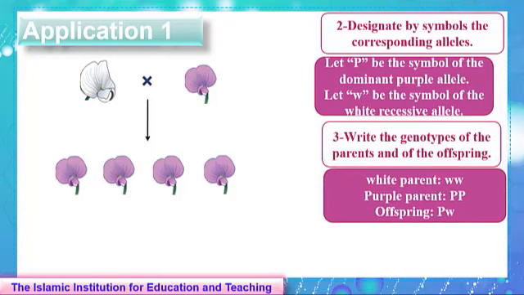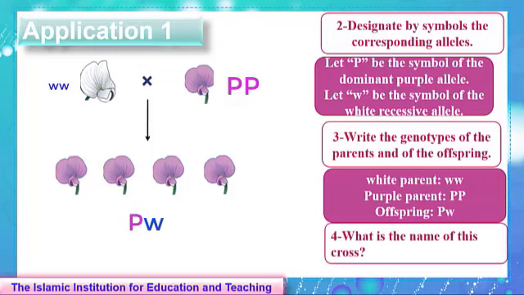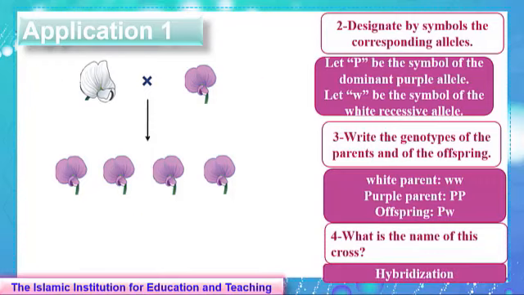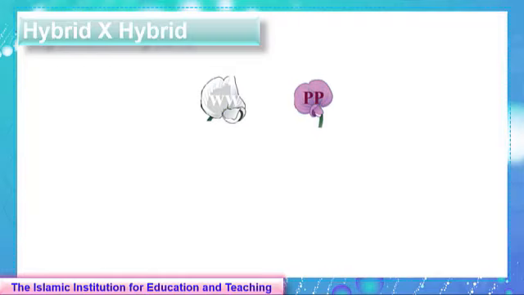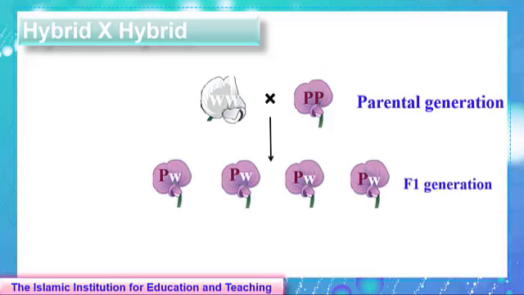The parents are of pure race, so their genotypes will be ww for the white flower, PP for the purple, and Pw for the offspring since they are hybrids. Number 4, what is the name of this cross? Of course, it is called hybridization. Now, when the parents are pure of a given trait, all the offspring in the first generation will be hybrid for this trait.